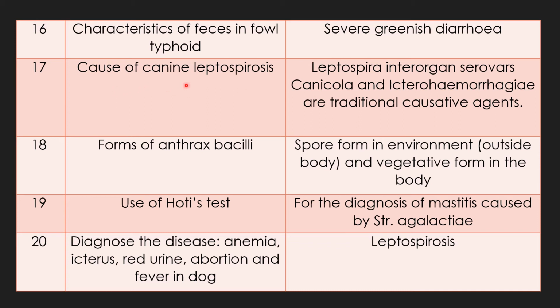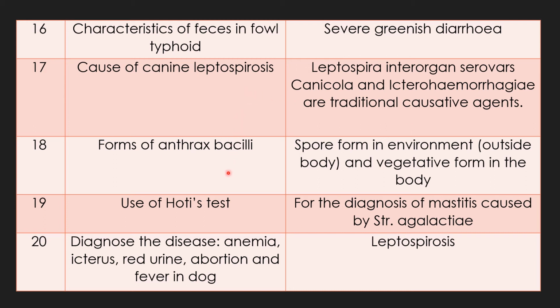Cause of canine leptospirosis. Important question. Answer is Leptospira interrogans. Serovars canicola and icterohaemorrhagiae are the traditional or main causative agents of canine leptospirosis.